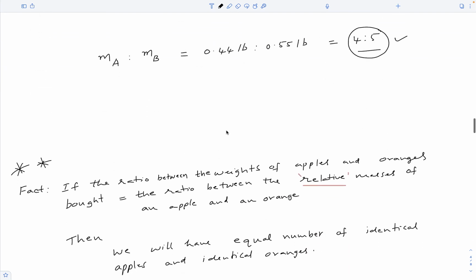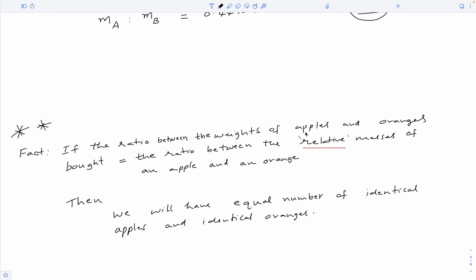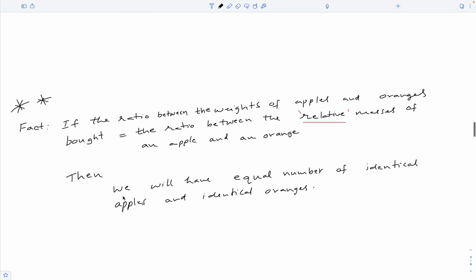So we can say that if the ratio between the weights of apples and oranges that we buy is equal to the ratio between the relative masses of an apple and an orange, then we will have equal number of apples and oranges, provided all apples are identical and all oranges are identical.